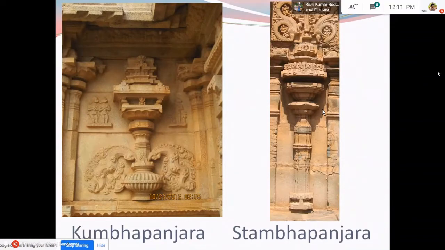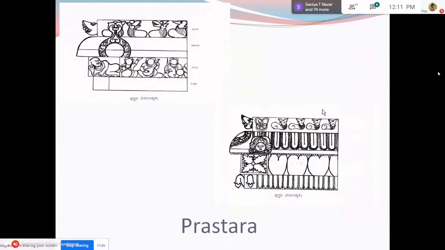But again, there are some metaphysical explanations that can be given for this particular adjunct, but I think we lack time for all those discussions now. Now coming to the third anga or varga. This is prastara. Prastara means entablature. Prastara is one part which covers the entire structure above. That is why it is also called prachadana. Achadana means covering. So prachadana is that molding which covers the entire structure.